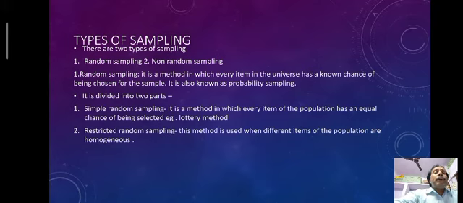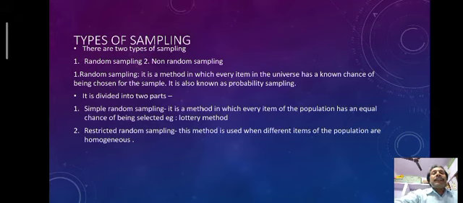A number of chits are kept in a drum and mixed properly, and no one knows which number will be selected. From all the chits we take only two, three, four, five and so on, but not all, and such kind of sampling is considered simple random sampling.